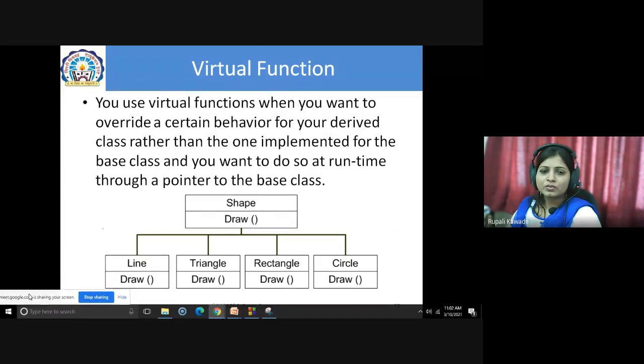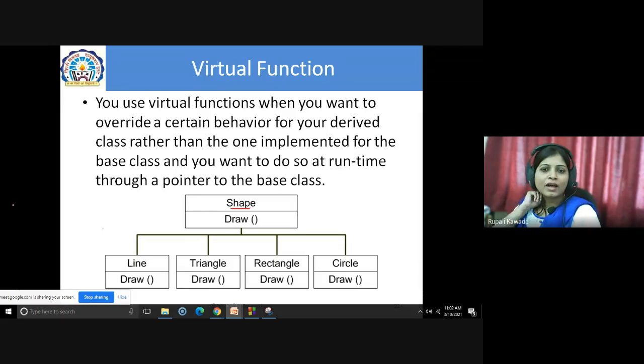Now, in what cases do we use these virtual functions? Whenever we want to override a certain behavior for your derived class rather than the one implemented for the base class. So here you can see one class is there, shape. Shape is one class, and from that shape we are deriving four different classes. So one shape can be a line, triangle, rectangle and a circle. These are the derived classes of the shape. Understand this with the example. So all are the derived classes of the shape class, which is a base class.